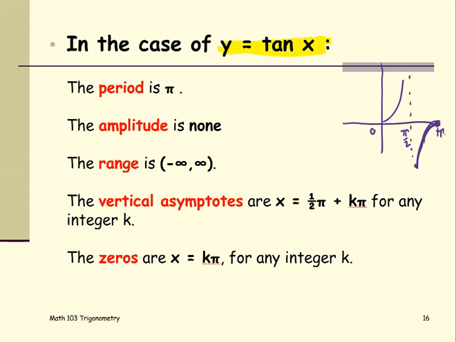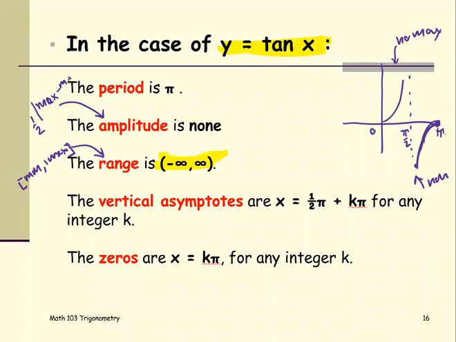The amplitude is none, because the formula to find the amplitude, if you recall, is 1/2 the absolute value of the difference of the max and min. From the graph of the tangent, there is no max and no min. Therefore, we do not have an amplitude for the graph of y equals tangent of x. The range is the interval of the minimum and maximum. Since we have no max and no min, we can say the range of y equals tangent of x is the set of all real numbers.